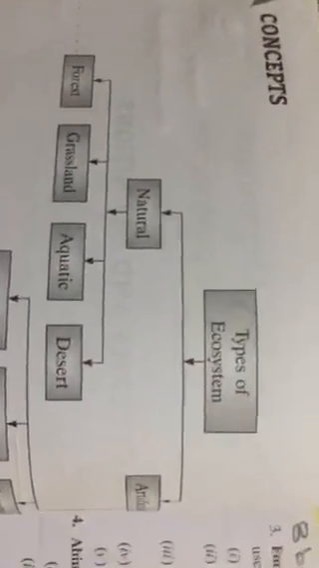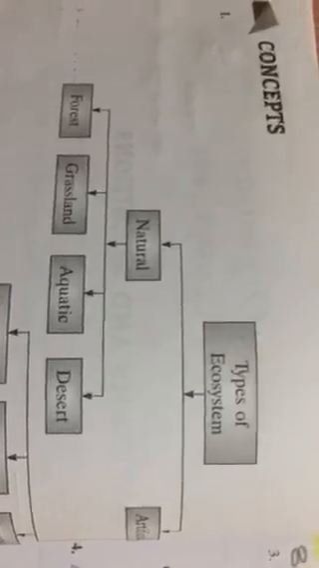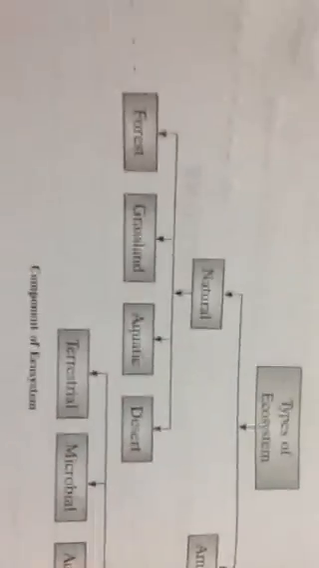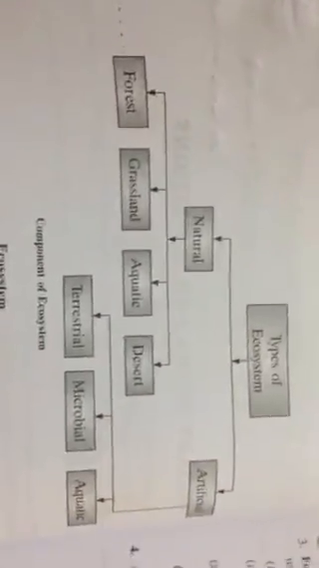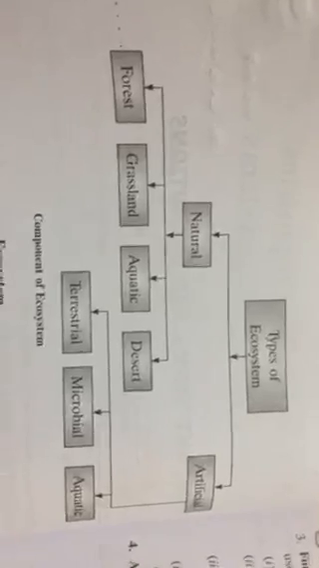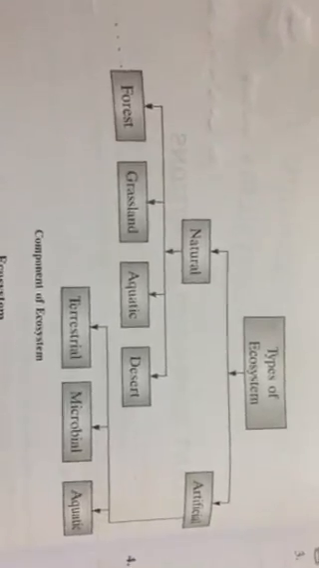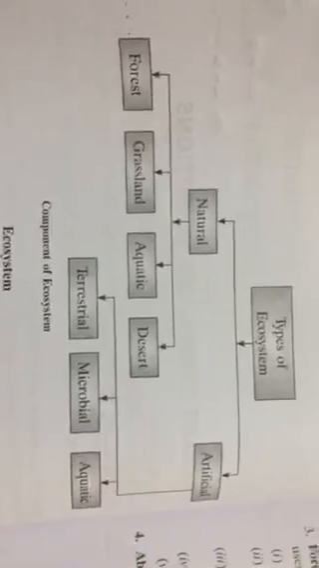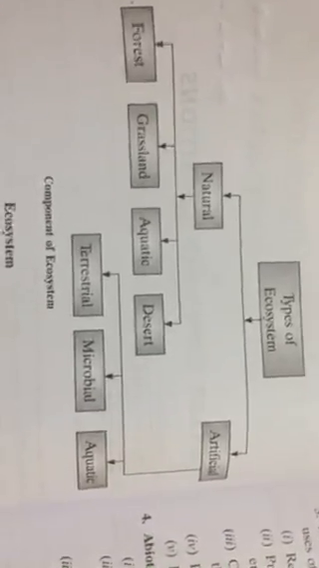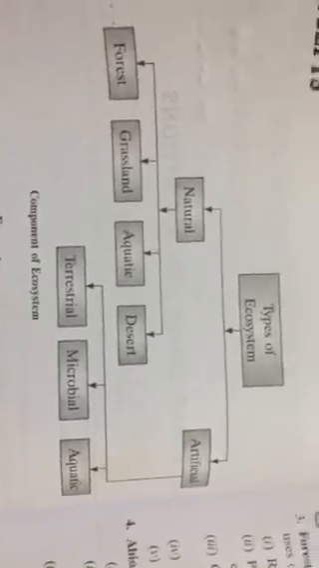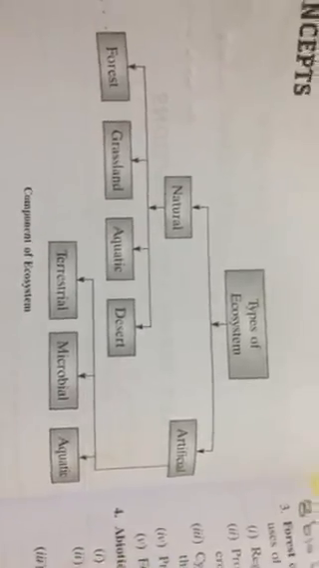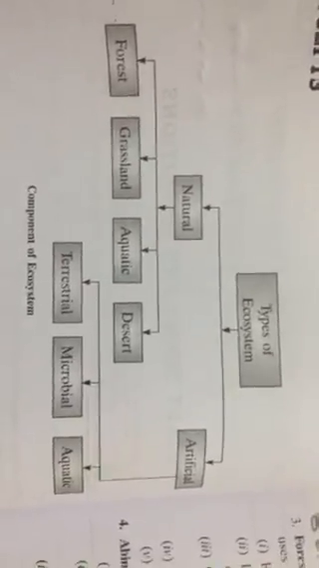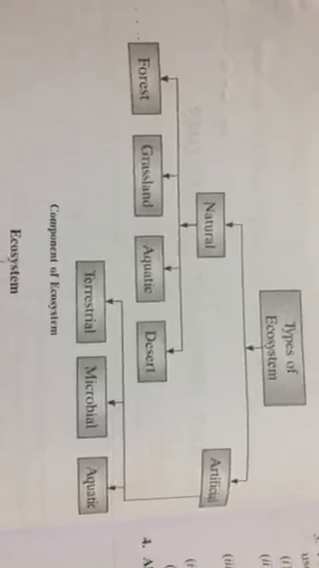Yes, this is a concept map of ecosystem. Ecosystem is divided into natural and artificial. Natural is divided into four: forest, grassland, aquatic, and desert. This is the finest classification. And artificial is divided into terrestrial, microbial, and aquatic. Keep this concept map in mind so that your learning will be easy.